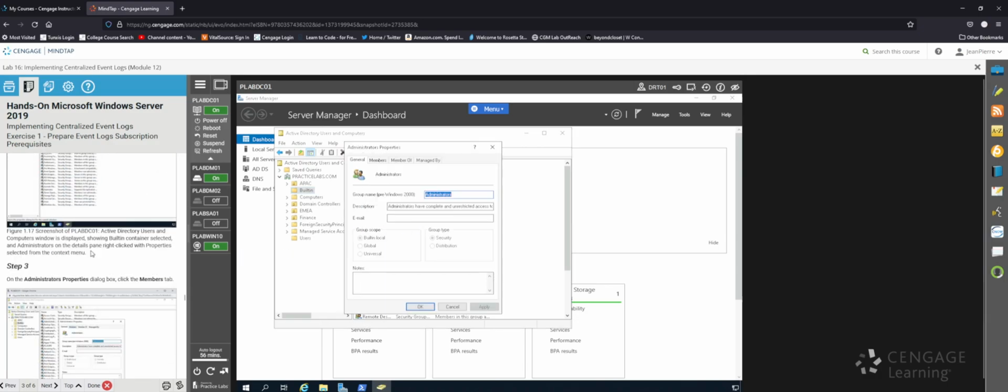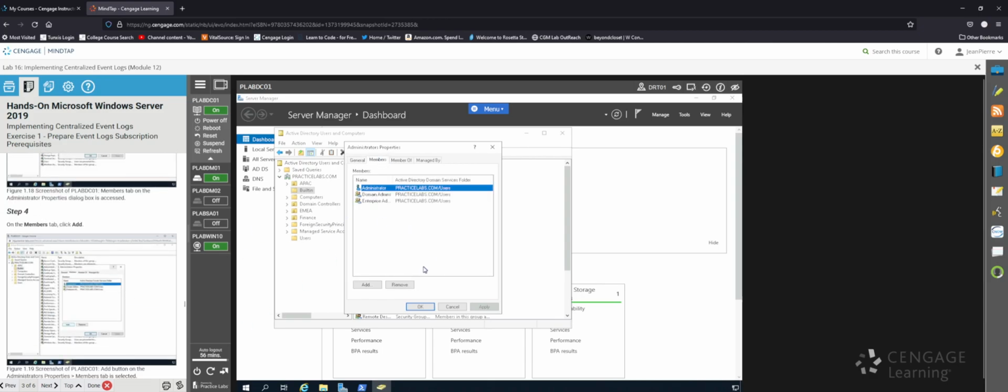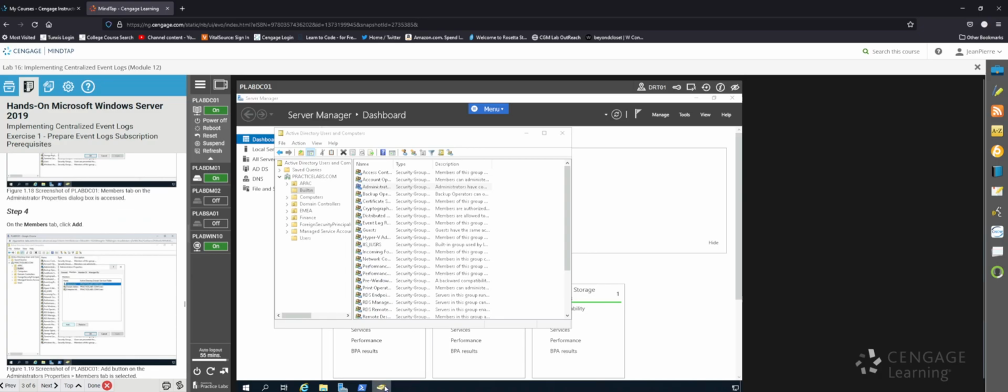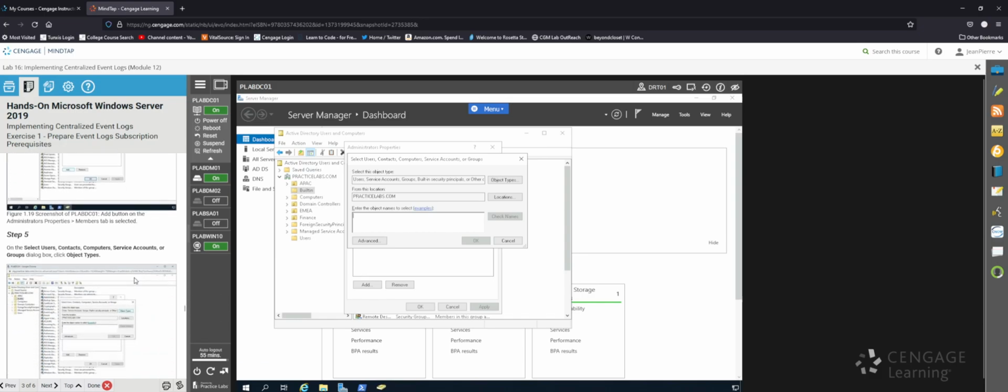All right. So on the properties dialog box, click on the members tab, and then click add. Oh, okay. Weird, it just closed on me. On the members tab, we'll click add. Let's see.